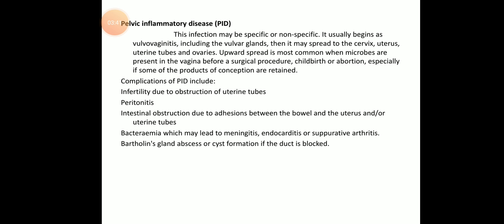Okay, Bartholin gland abscess and cyst formation if the duct is blocked. The Bartholin gland is present near the vaginal opening. It produces watery secretions which keep the region moist. If it gets blocked, the secretions cannot come out properly, so this will lead to abscess formation, that is pus formation, or cyst formation if the duct is blocked.